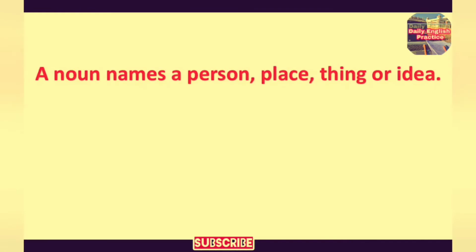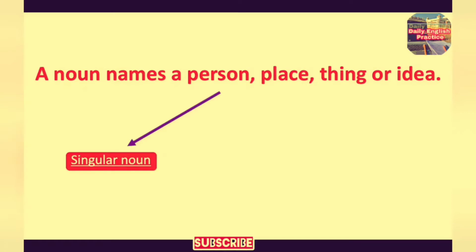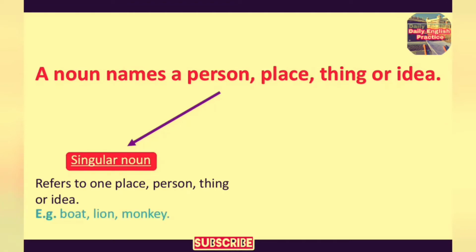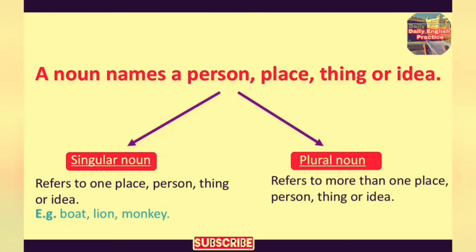A noun names a person, place, thing, or idea. Singular noun refers to one place, person, thing, or idea. For example, boat, lion, monkey. Whereas plural noun refers to more than one place, person, thing, or idea. For example, babies, horses, cats.